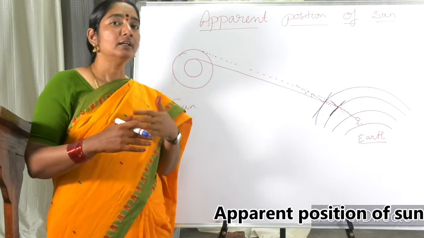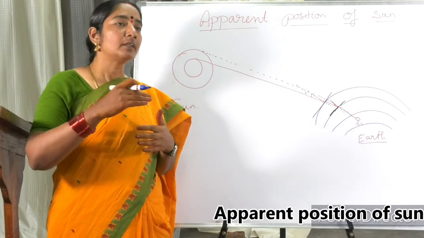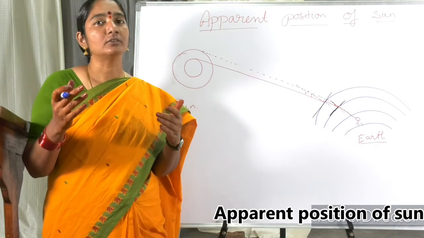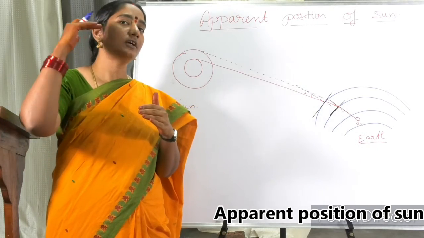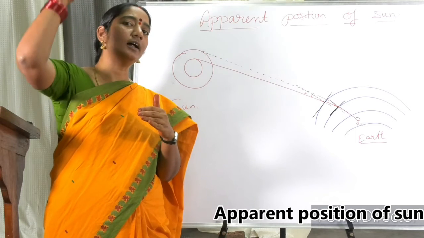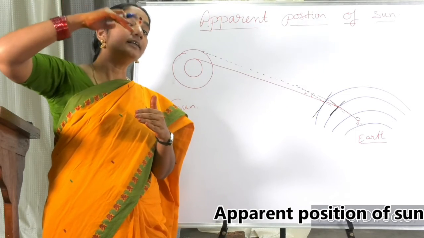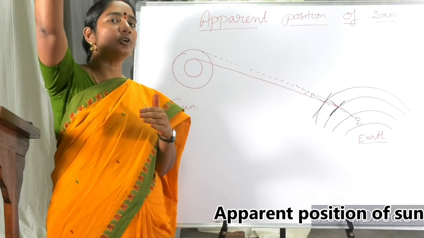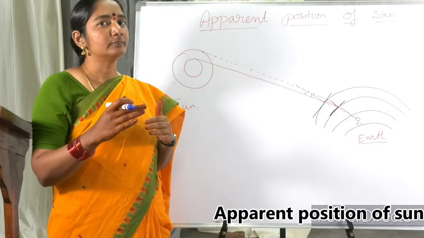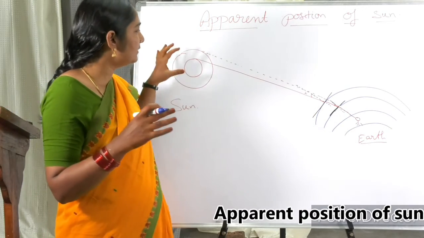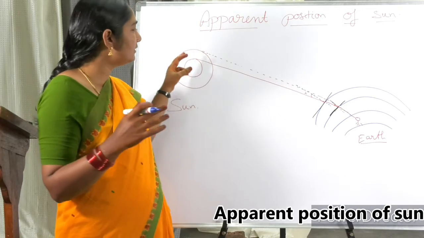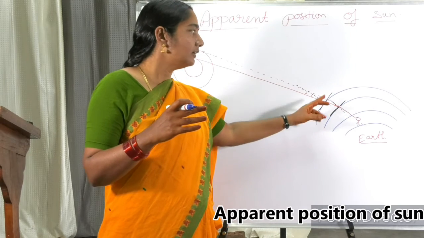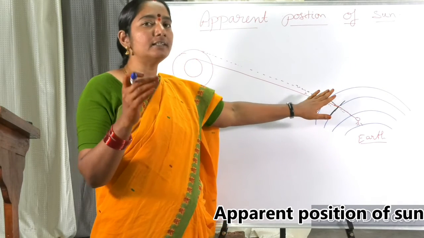And one more thing, if you take the Earth's atmosphere, very near to the Earth's surface the density of the atmosphere is more. As you go to higher altitudes, the density decreases. So the density is not uniform throughout the atmosphere. Now in the evening, when the sun rays come into the Earth's atmosphere, the upper layer has less density.